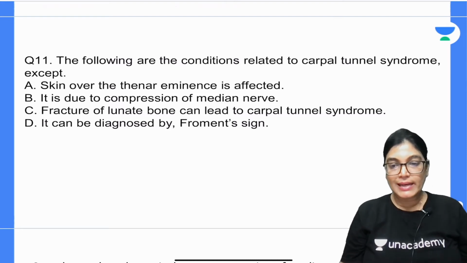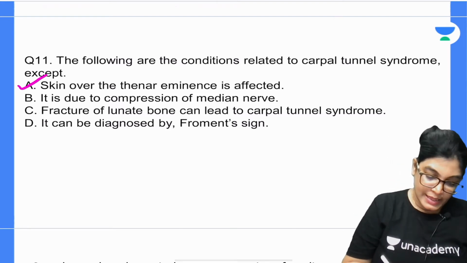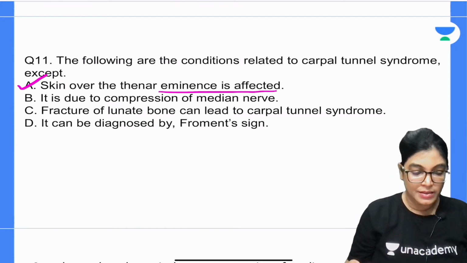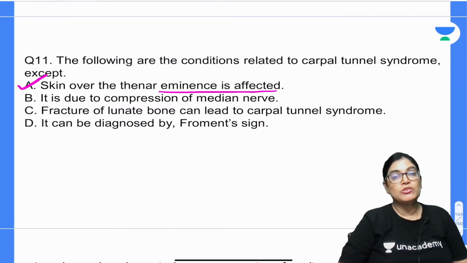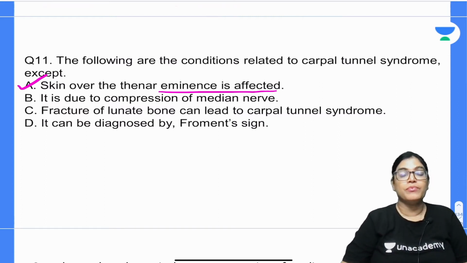Okay, so the correct answer here is skin over the thenar eminences is affected. So actually this is not correct, because the palmar cutaneous branch of the median nerve is not traversing below the flexor retinaculum or transverse carpal ligament. So it will not be affected.